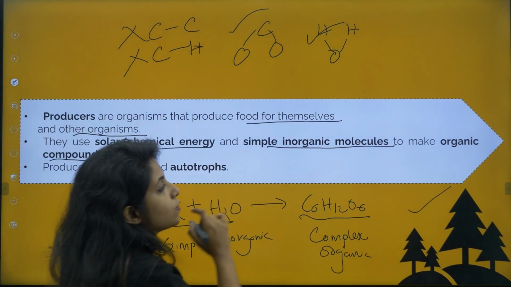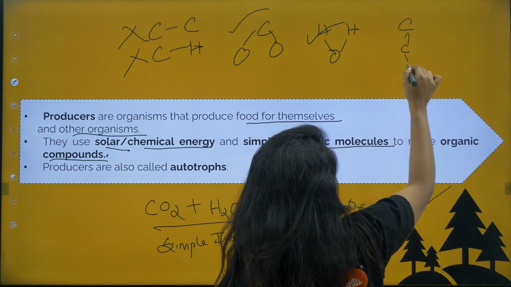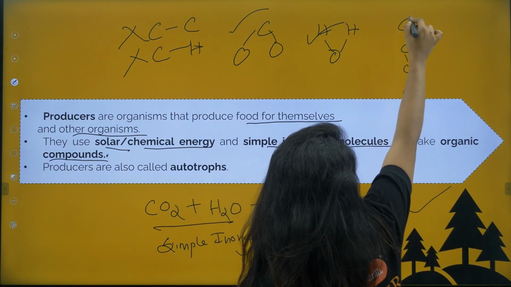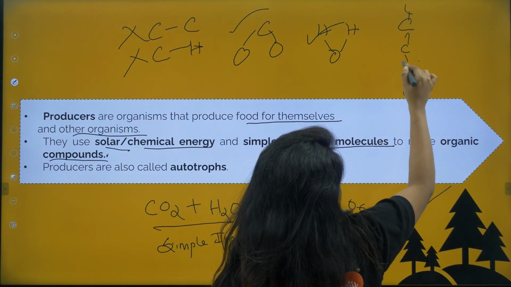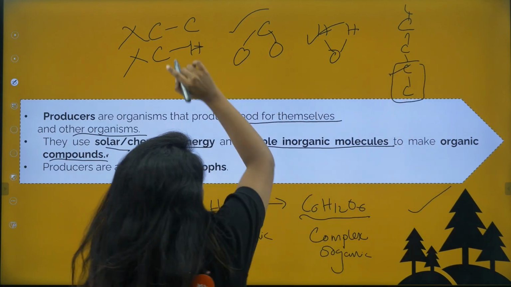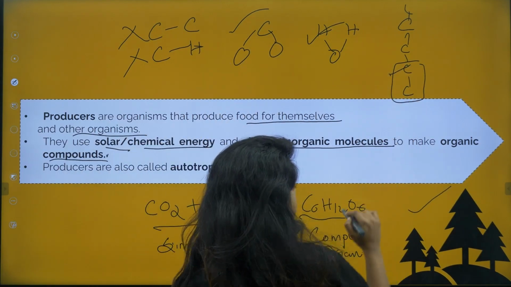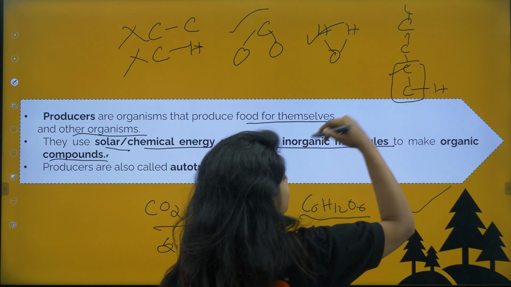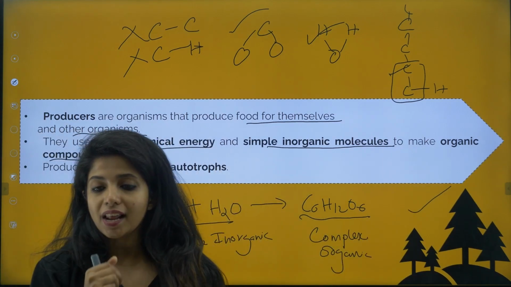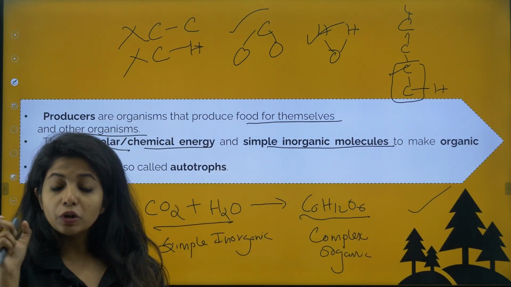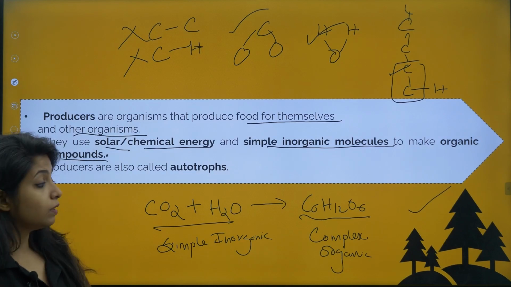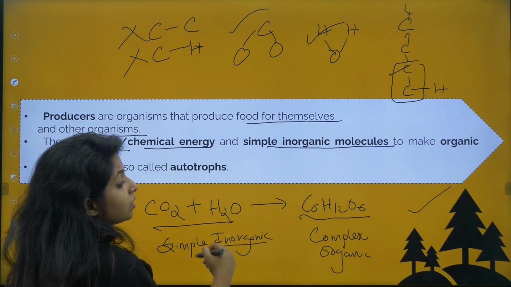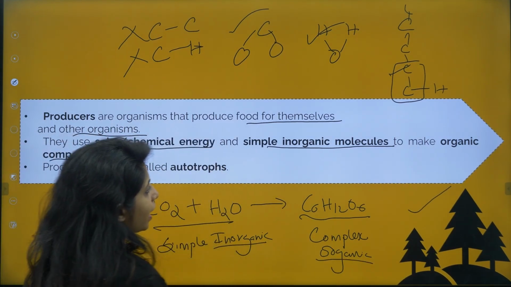Now C6H12O6. C6 as in there are 6 C's over here. I am not drawing all of them, but you can see there are CC bonds, as well as, since it is H12, there will be CH bonds as well. So they are organic things. Okay. So basically producers are the ones which make food for themselves using inorganic things, and they convert them into something organic, children.